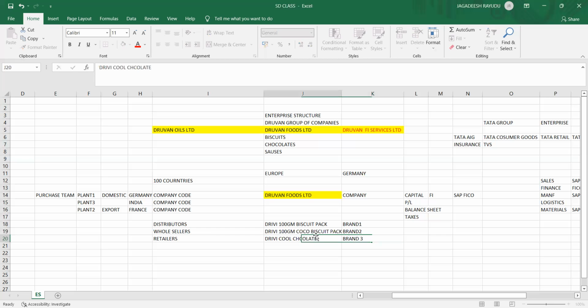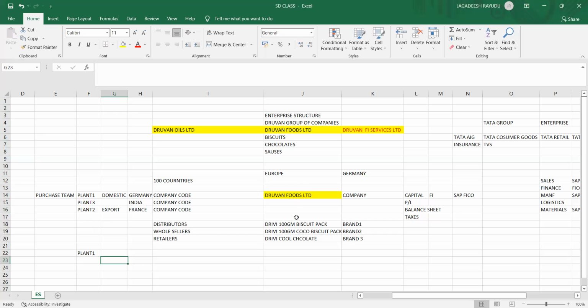They have thousands of brands across the globe that they are selling. Suppose Indians don't like this cocoa brand, based on consumer perceptions and their taste, they won't supply it to India, they will sell only these two brands. Like that, you have to do your business based on customer needs. So first you are going to manufacture in this plant. Once you manufacture in plant 1, you are keeping your stock.